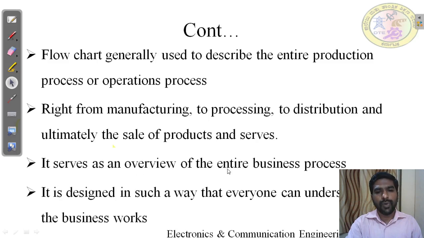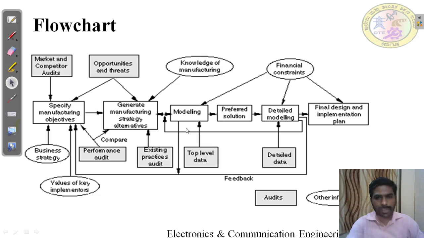It serves as an overview of the entire business model. The complete business process can be written in a flowchart. It is designed in such a way that everyone can understand how the business works. Even if you don't know the business side and are a non-technical person, with some general common understanding you can see that flowchart and get to know how the business is working. So this is shown with a diagram. This is the one diagram which shows the complete business model.